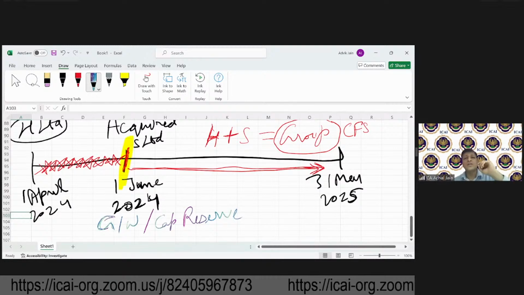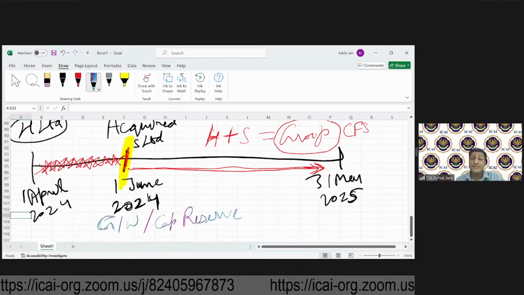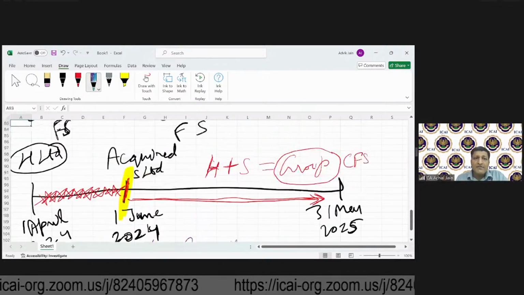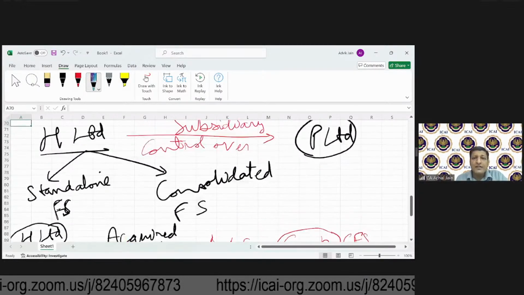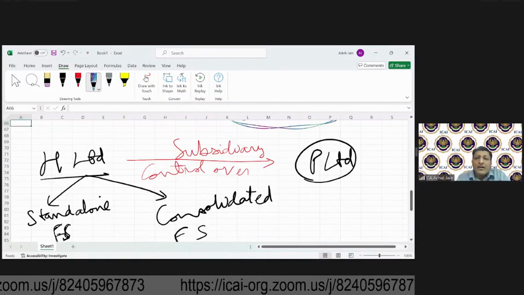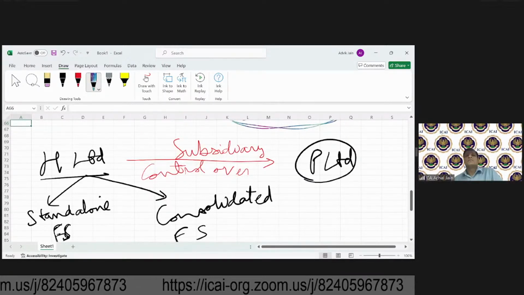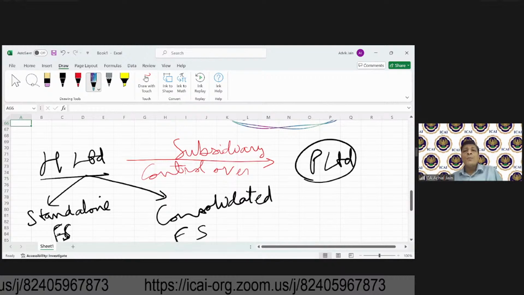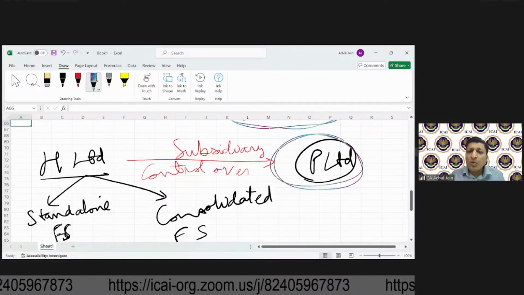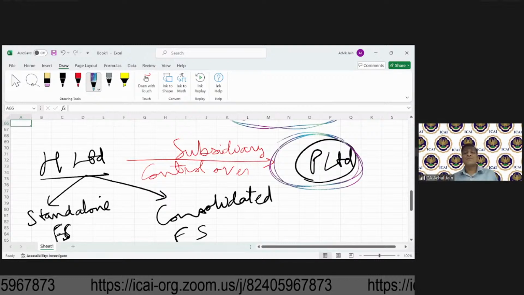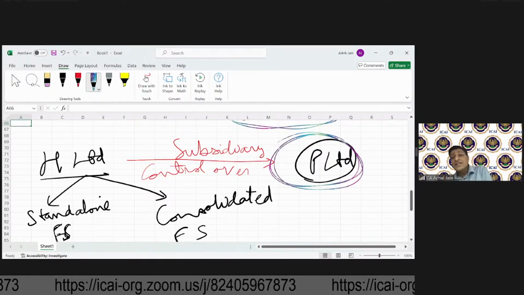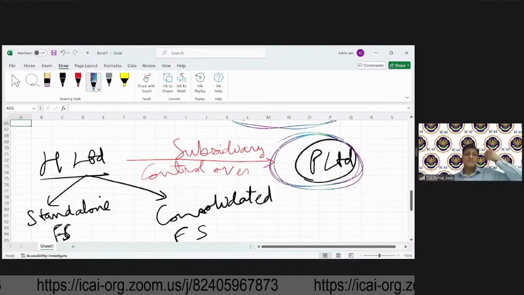See, in this case, when H will acquire control, so now who becomes the owner of this subsidiary? H. But earlier, owners of this subsidiary were different.